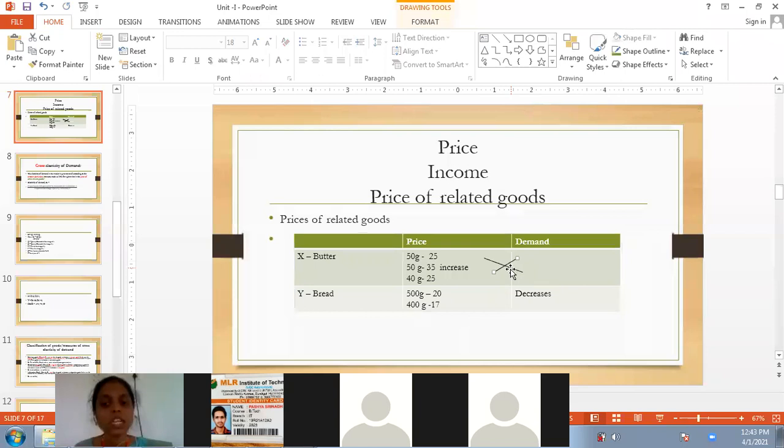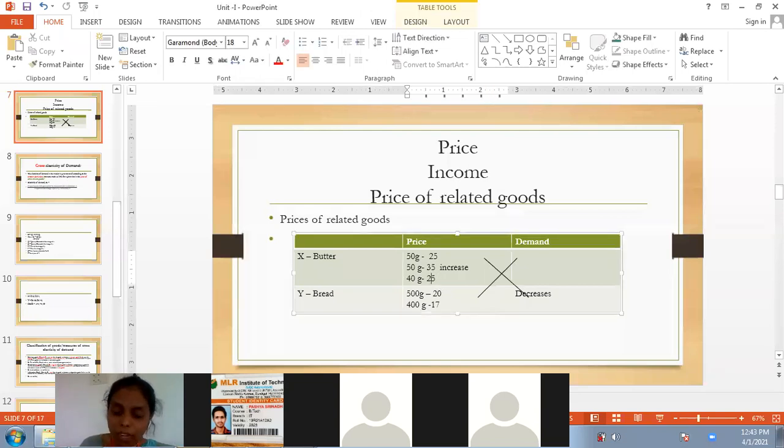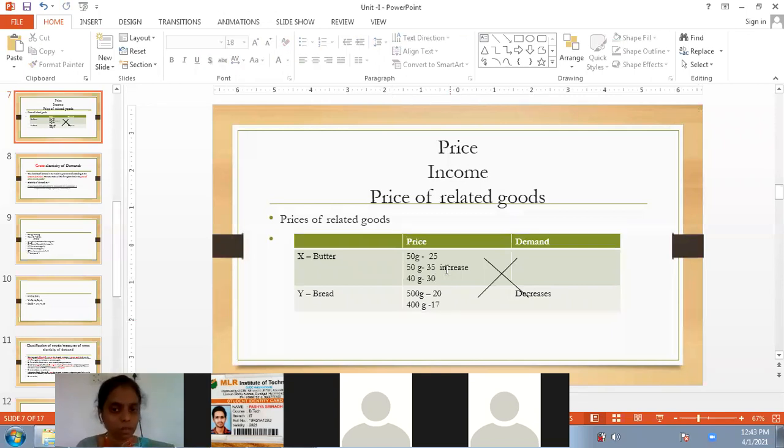So such, ma'am, from the cost, bread we can make into that butter, that is also happened. See here, as per our understanding, for example, 50 grams of butter is available at 35 rupees. I have 45 rupees in my hand.